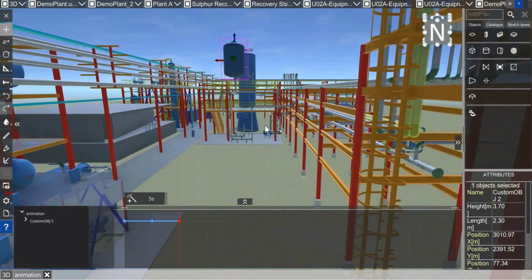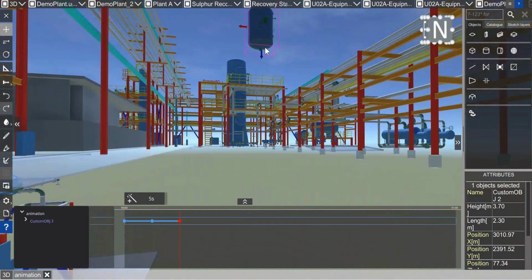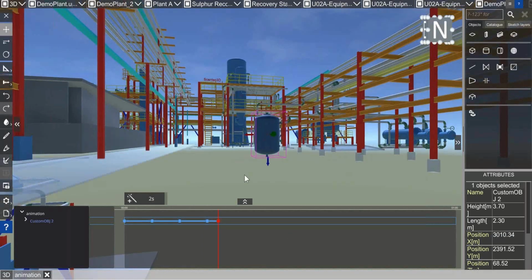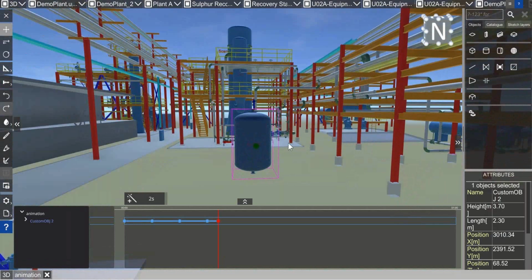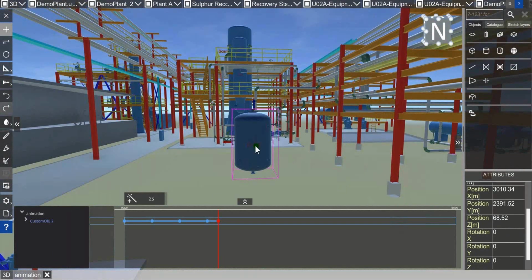Then I'm going to move it down to here, create a keyframe. Now I switch to 2 seconds and only move it slightly to the side. And with the new sketching, you will have the possibility to not only rotate a vessel around the Z-axis, but only, for example, about the Y-axis.